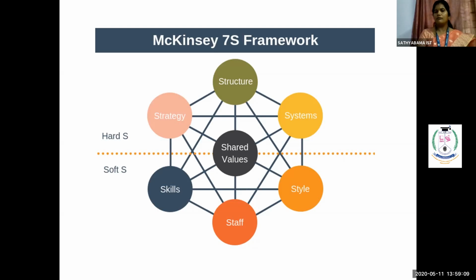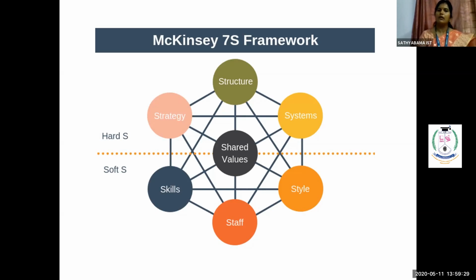So your skill will differ, your staffing will differ, your style will differ. All of these come under the soft S's. As I told you earlier, all these play an important part from the employee's side.